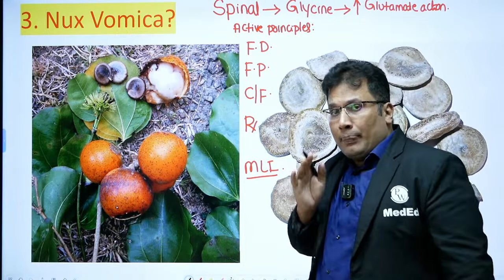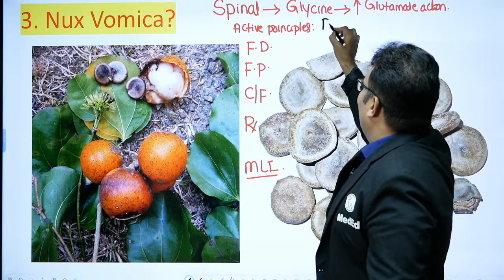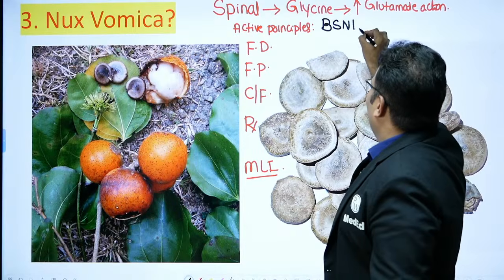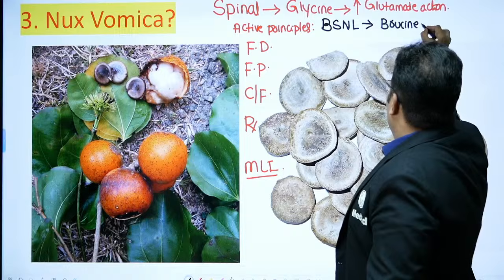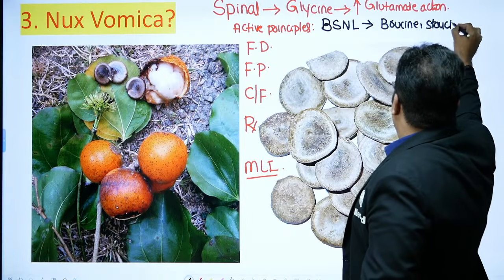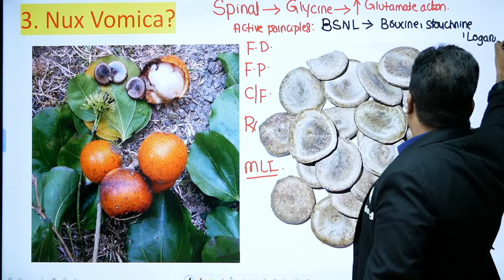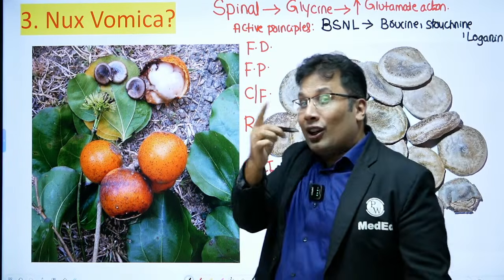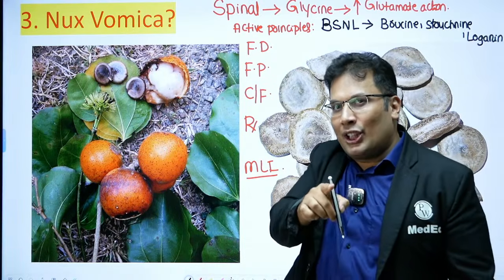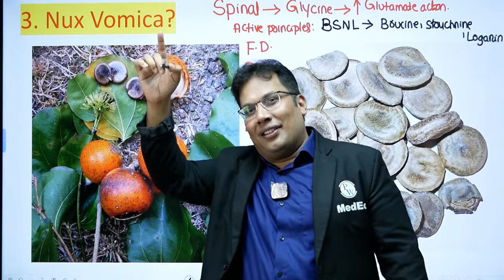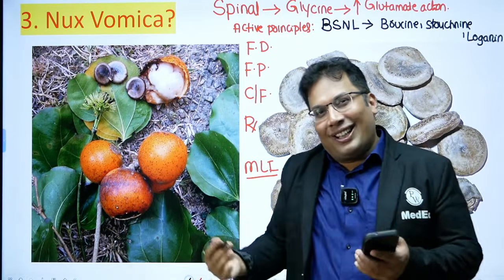So active principle, remember the mnemonic BSNL. B for brucin, S for strychnine, L for loganin, and N for Nux vomica. So all of you write in the chat box: Nux vomica is equal to BSNL. BSNL, you know, Airtel, BSNL, Vodafone and all.